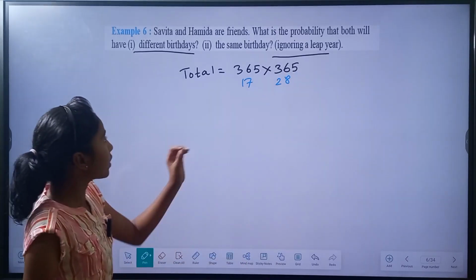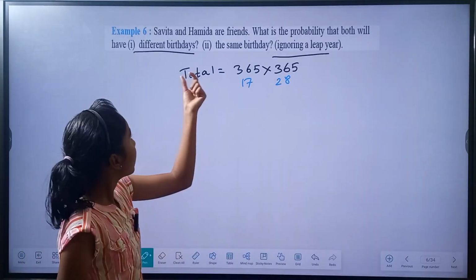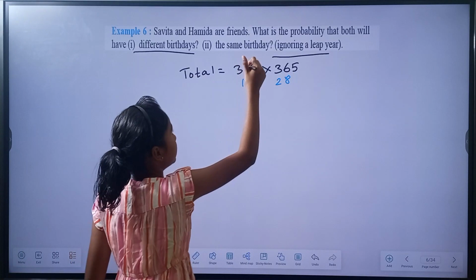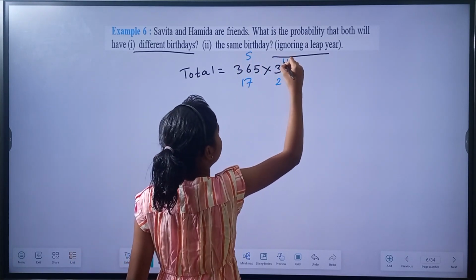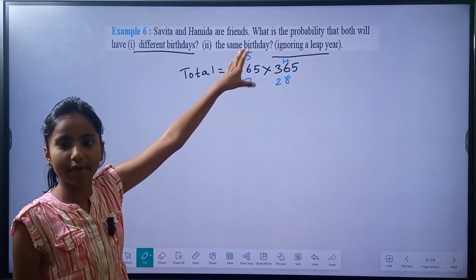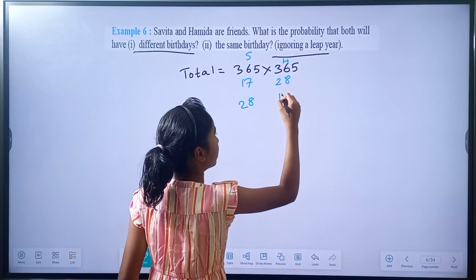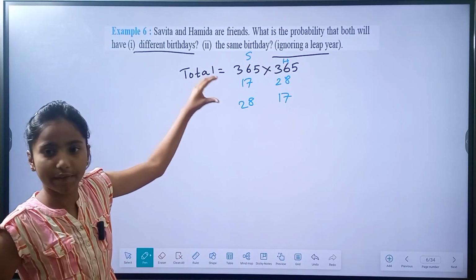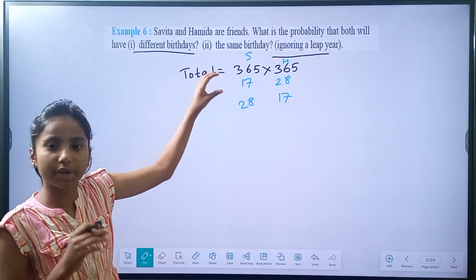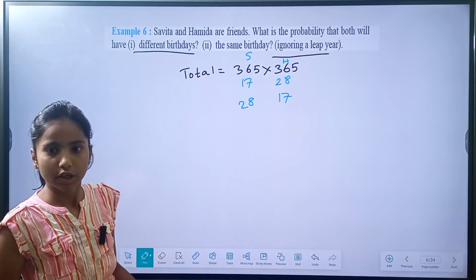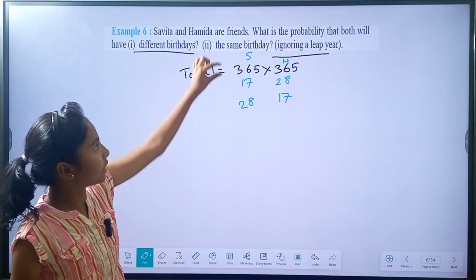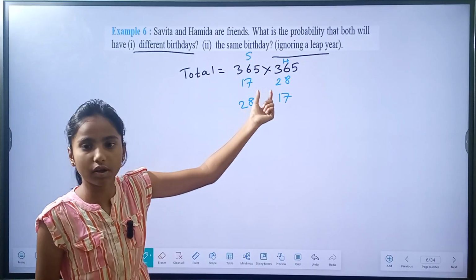Now, can we have the possibility of having S's birthday on 28th and having the birthday of H on 17th? These both are different because the birthdays are always fixed. In the first case, S's birthday is on 17 and H's birthday is on 28.